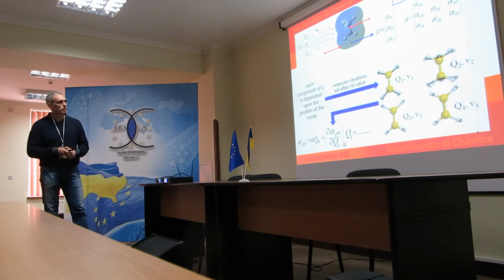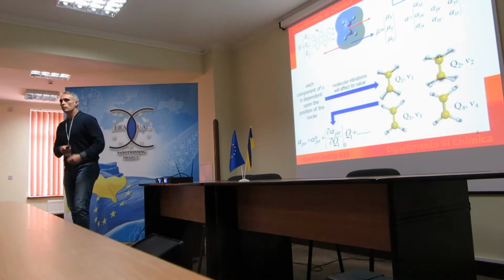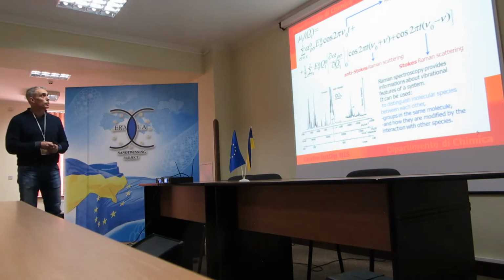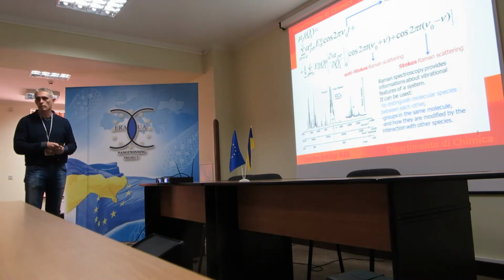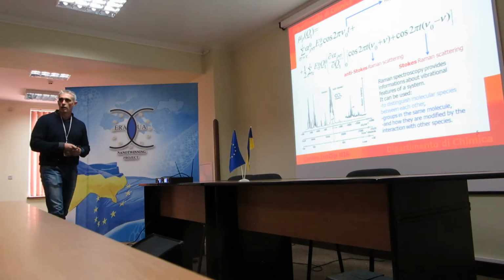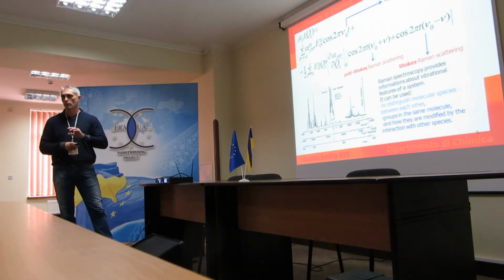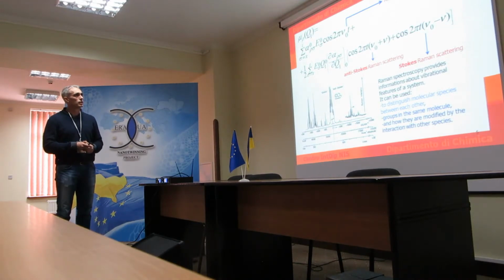Of course, we don't know precisely how these components vary during the vibration, so we have to use a Taylor expansion to describe this variation, and insert this into this. At the end, we obtain this complex equation where we can see 2 terms. This one is responsible for the emission of Rayleigh light, so the light which has the same frequency as the incident radiation. And 2 other terms, this one and this one.